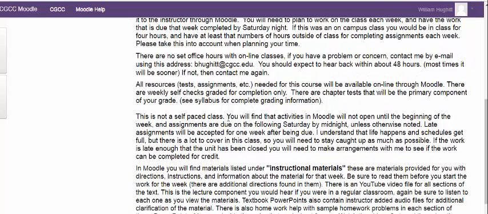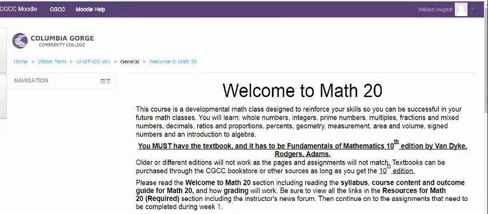Notice that this is not a self-paced class. You'll find the activities in Moodle will not open until the beginning of that next week. Assignments are due again, like I said, by that Saturday by midnight, unless otherwise noted. I will accept late assignments for 1 week after things are due. I understand that life happens and schedules get full, but we do cover a lot in this class, so you need to stay caught up as much as you can. And let me know if things get bogged down so I can be in communication with you and we can make sure we're taking care of everything we need. So we're going to click back out of that.